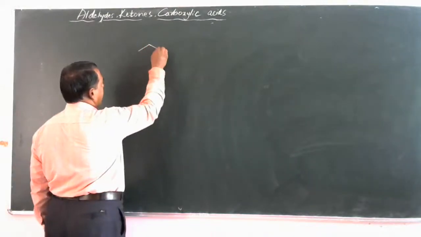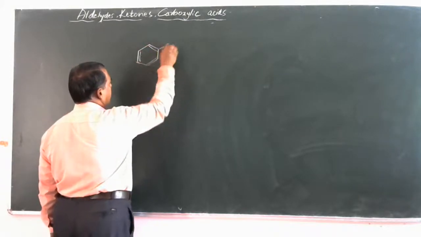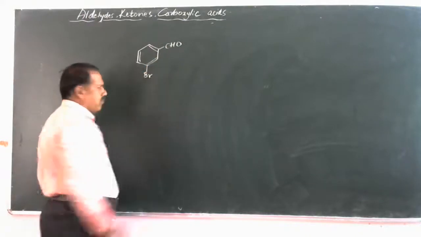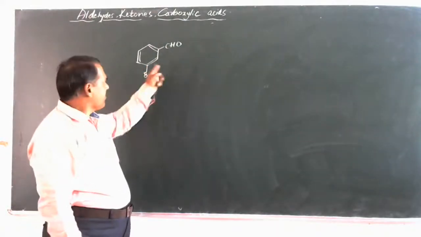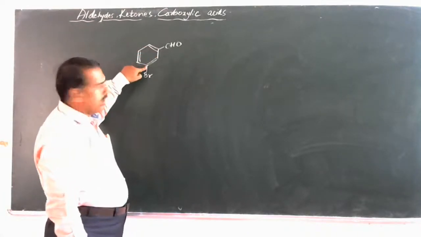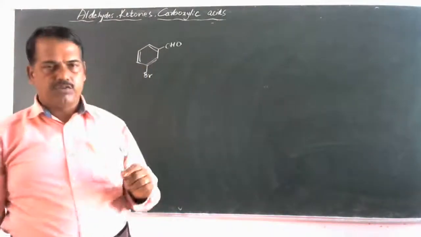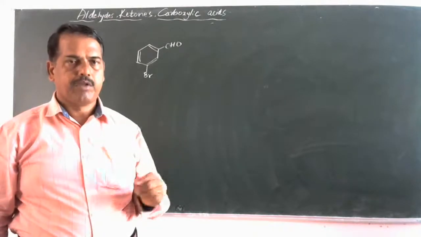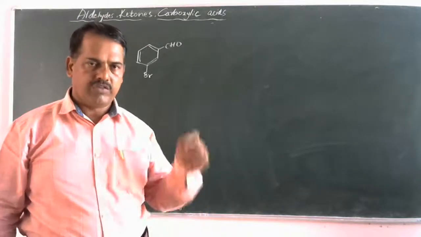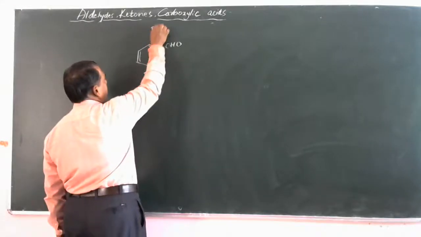Say it's a benzene ring which contains an aldehyde group, CHO. The base compound is benzaldehyde. Another substituent we have. Now its IUPAC name is, say, 1, 2, 3. It is a ring compound. If in a ring compound an aldehyde group is there, its IUPAC name is written as carbaldehyde. We discussed yesterday. So its IUPAC name is